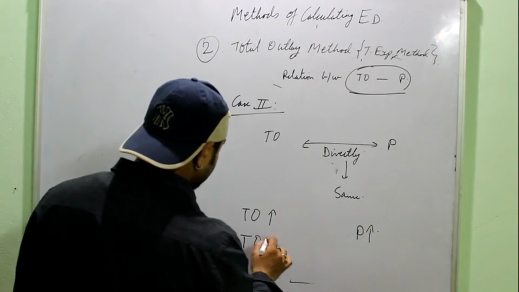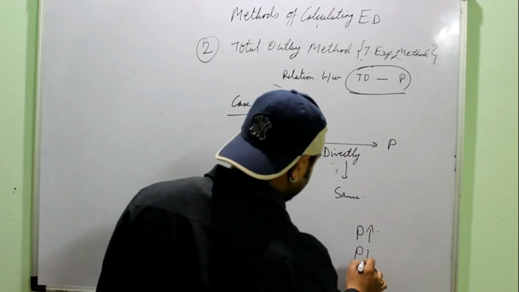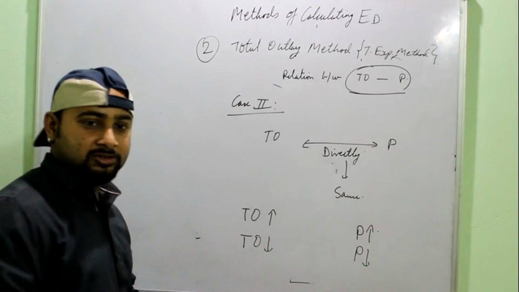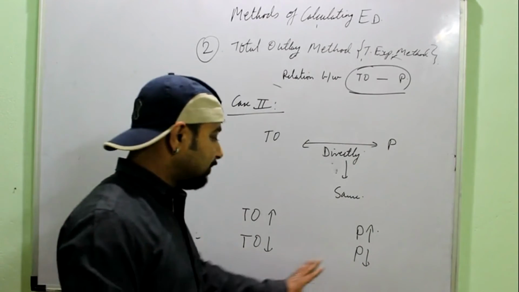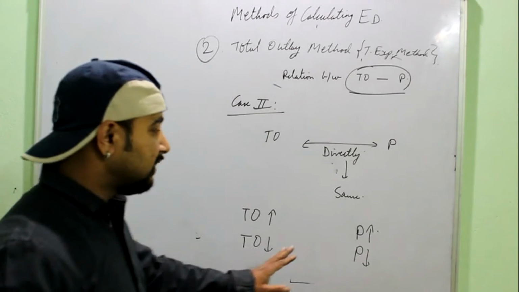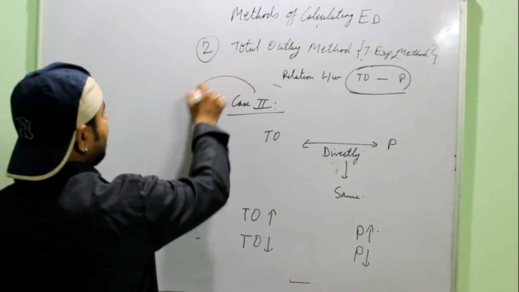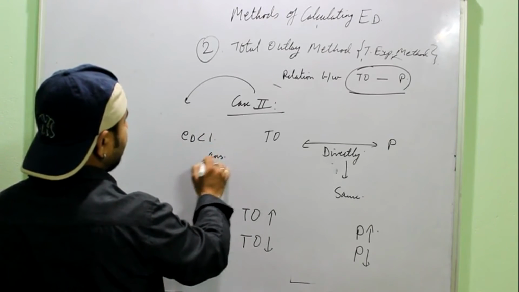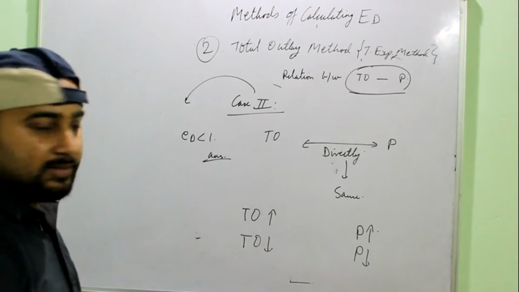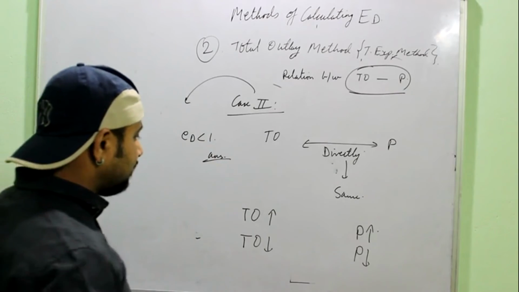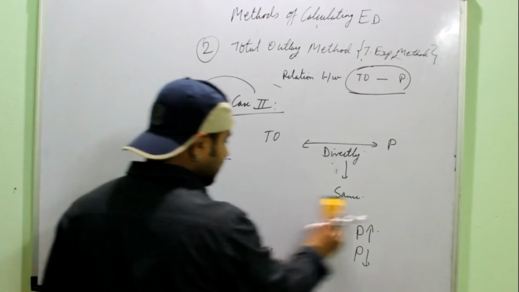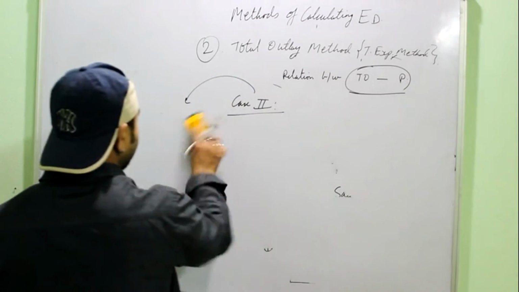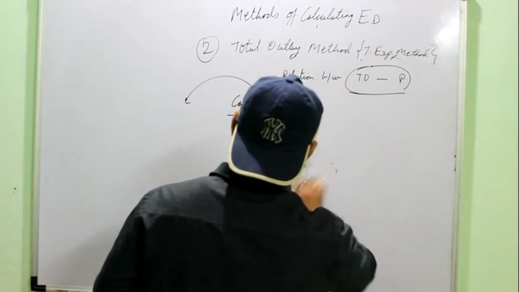If I make the arrows, both arrows are in the same direction. If total outlay is rising, price is also rising, and if total outlay is falling, price is also falling. In that case, your answer is ED less than 1. And again, you have to mention that because they both are directly related, ED is less than 1.